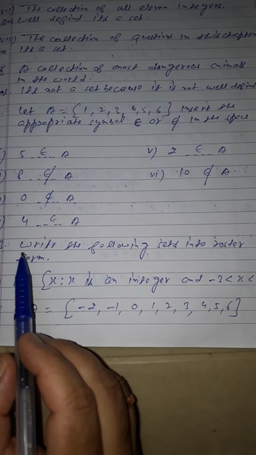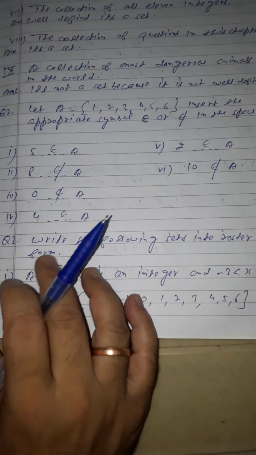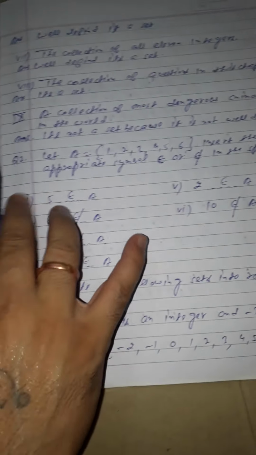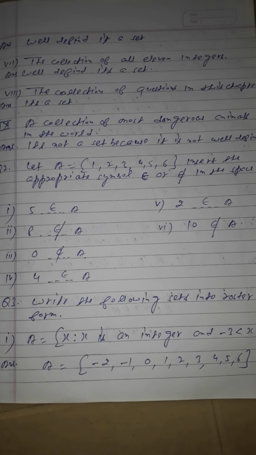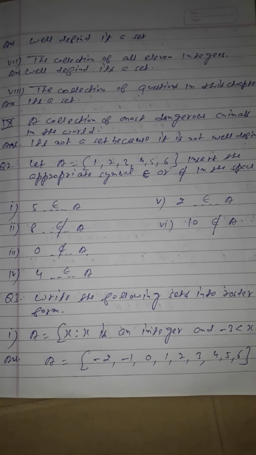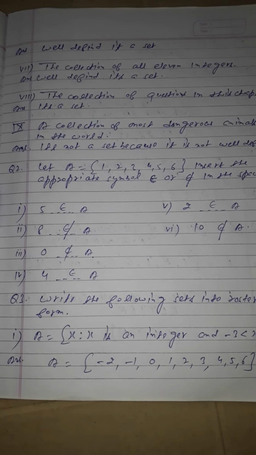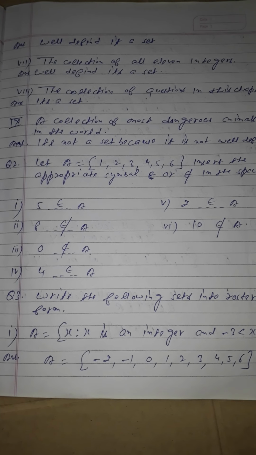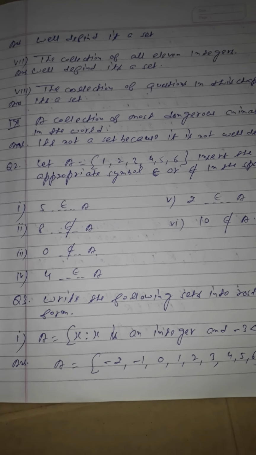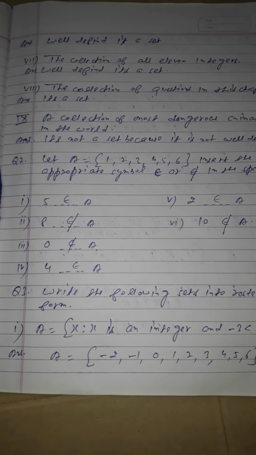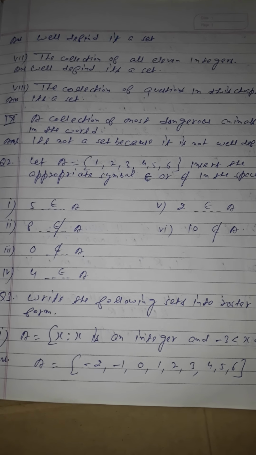Right students, now write the following sets in the roster form. Here, students, I want to tell you that there are two ways to write a set. Number 1 is the roster form, number 2 is the set builder form. Remember, the roster form is where all the elements of a set are listed, separated by commas, and enclosed within the braces. Braces means brackets. When they are enclosed inside the brackets, that is known as the roster form.